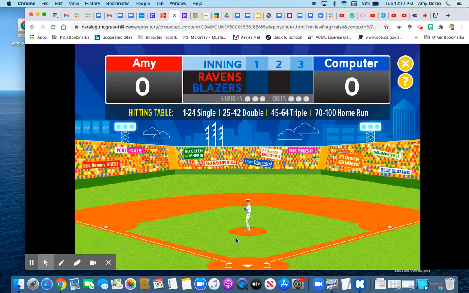Hey, I'll show heavy you really hitters. fast how to play. Let's play baseball multiplication. Ready? Okay, Red Ravens, batter up. Click the picture to get a pair of numbers.